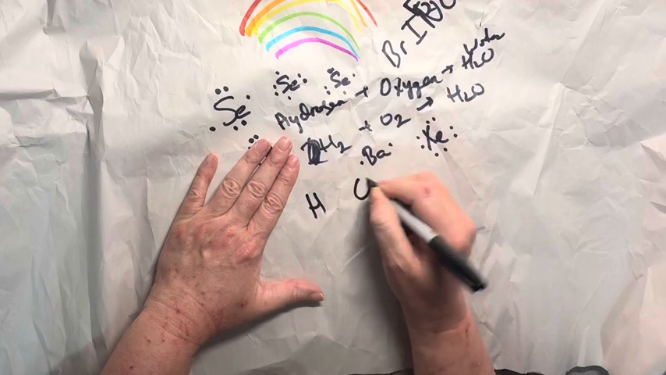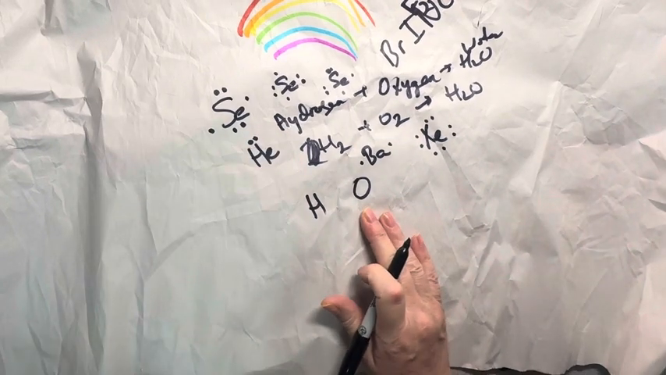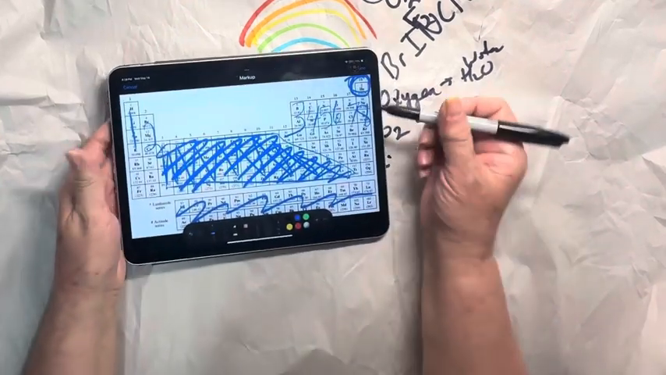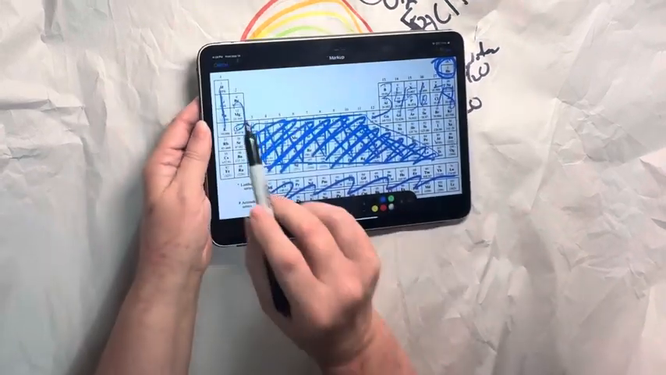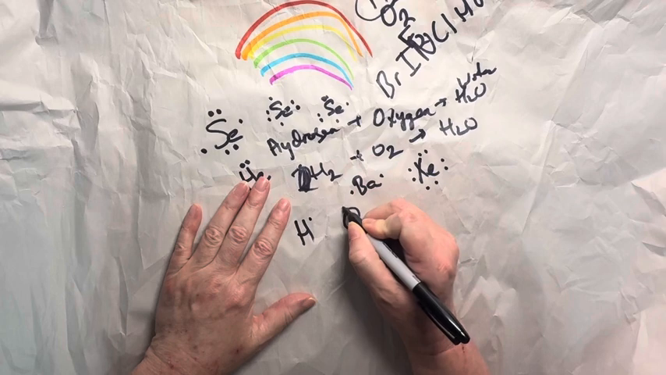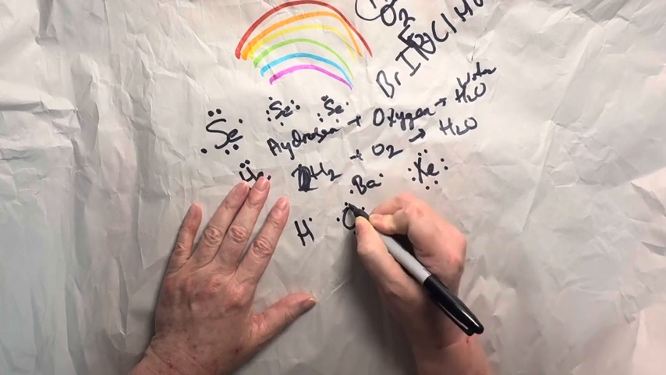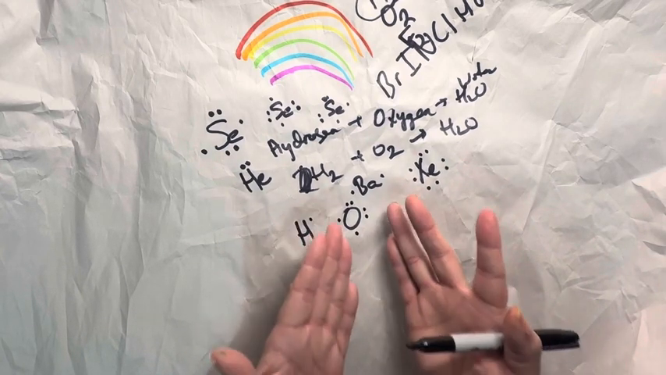hydrogen and oxygen, and we want to show how they bond together. Oxygen, by where it is on the periodic table, has 6 valence electrons. Hydrogen has 1. So I can put 1 here, and then I can put 1, 2, 3, 4, 5, 6. There are my 6 valence electrons on my oxygen in my Lewis dot diagram.